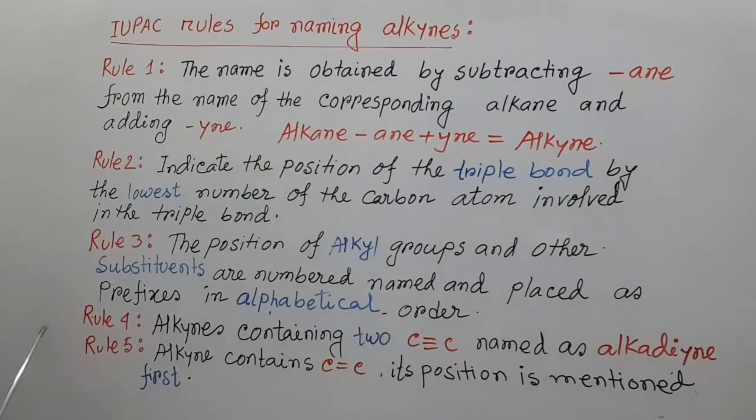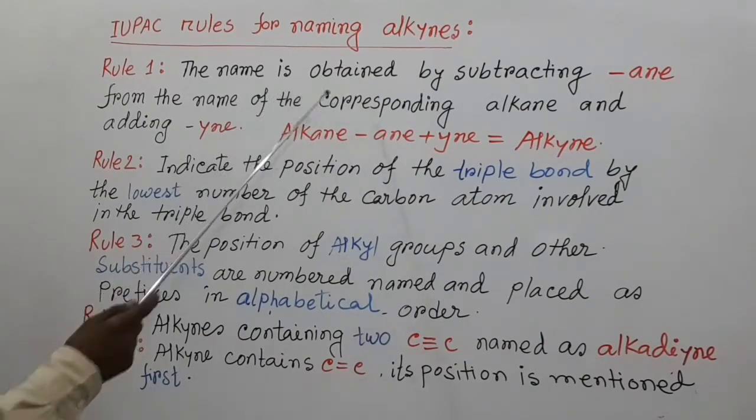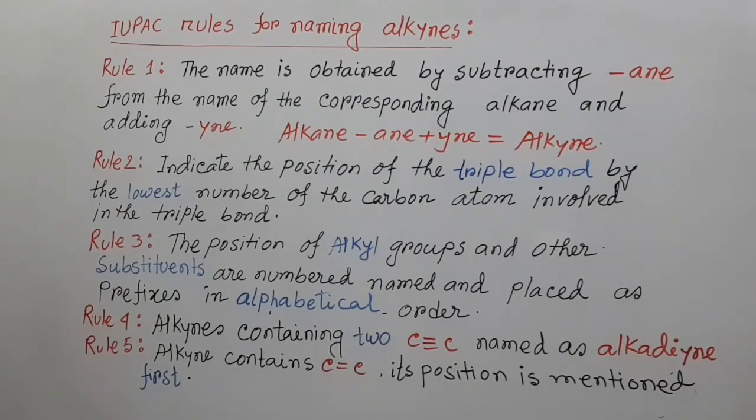First one, the name is obtained by subtracting "ane" from the name of the corresponding alkane and adding "yne." That means when "ane" is replaced by "yne" from an alkane, then that compound is an alkyne.